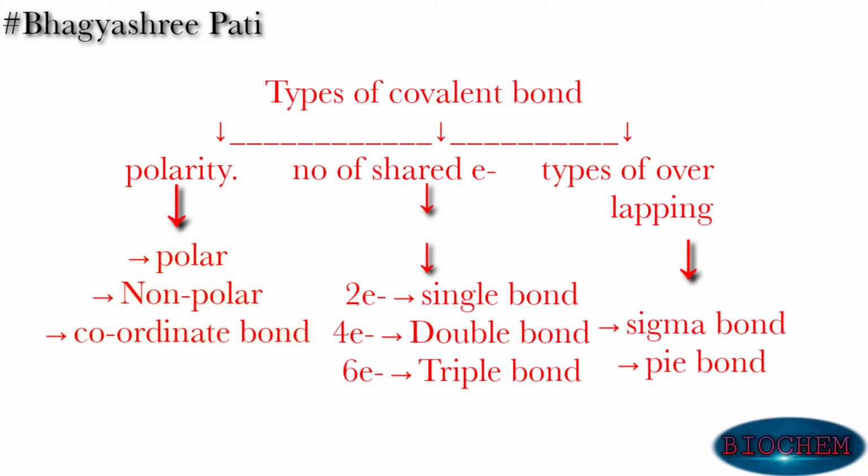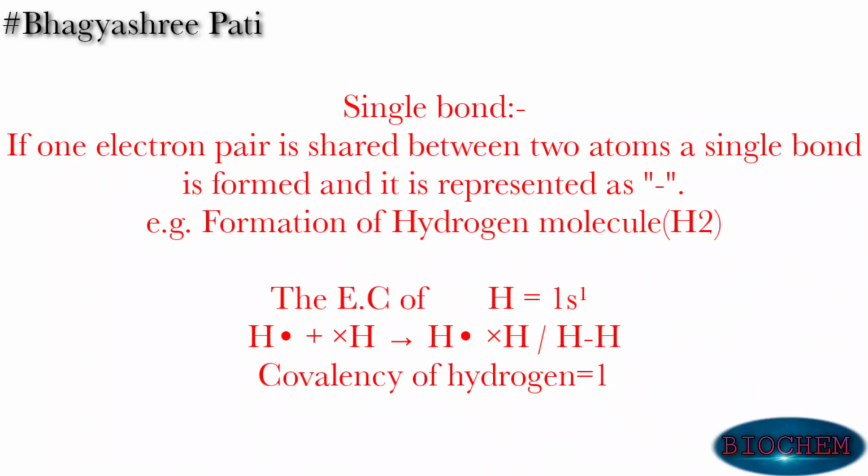Then according to types of overlapping, there are two types of covalent bond. If the overlapping is head-on overlapping, then that is known as sigma bond. If the overlapping is sideways overlapping, then that is known as pi bond. So here I will discuss the types of covalent bond according to the shared number of electrons. According to shared number of electrons, covalent bonds are of three types. One is single bond, second one is double bond, and next one is triple bond.